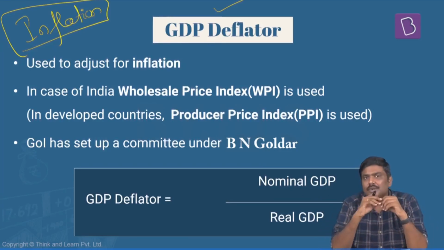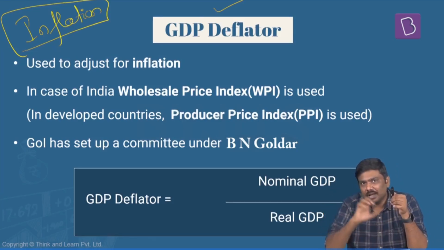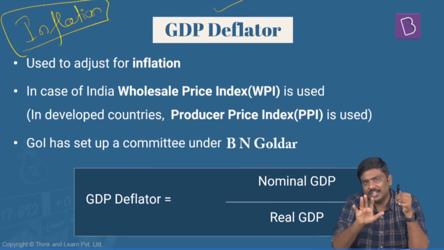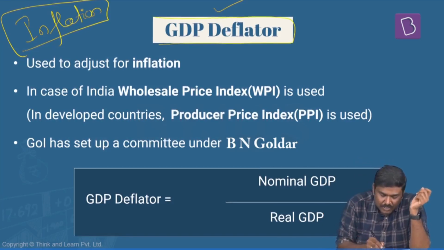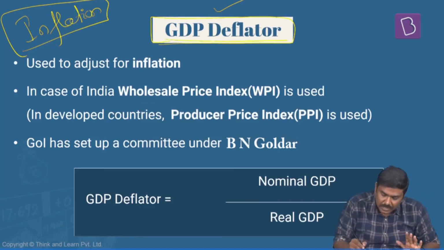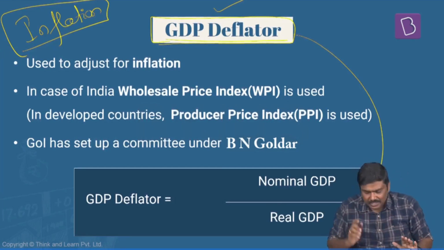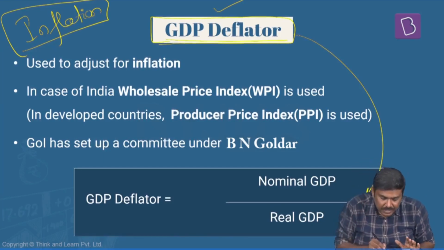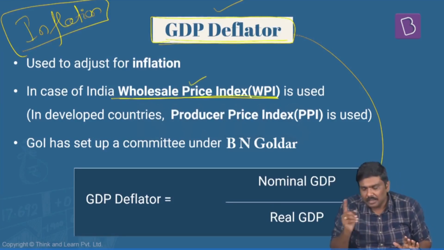So what we do is, we try to take out the impact of the inflationary trend in the market, specifically in the GDP calculation. For this, we use a deflator, or an aggregate which is referred to as a GDP deflator. I've given the formula here. GDP deflator is equal to nominal GDP divided by real GDP. Understand this, in case of India, the GDP deflator that we are using is the wholesale price index, WPI.